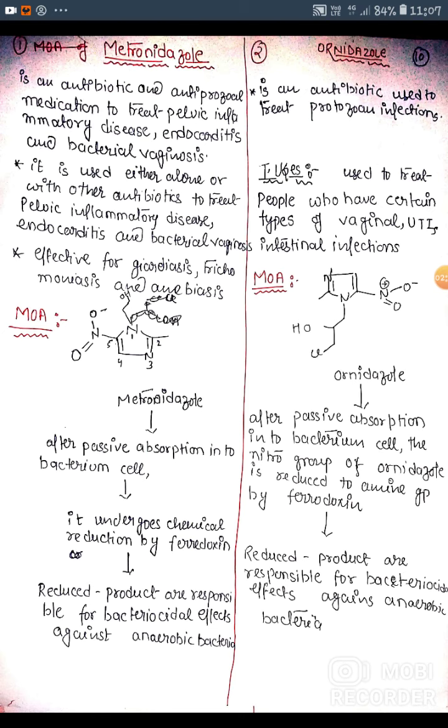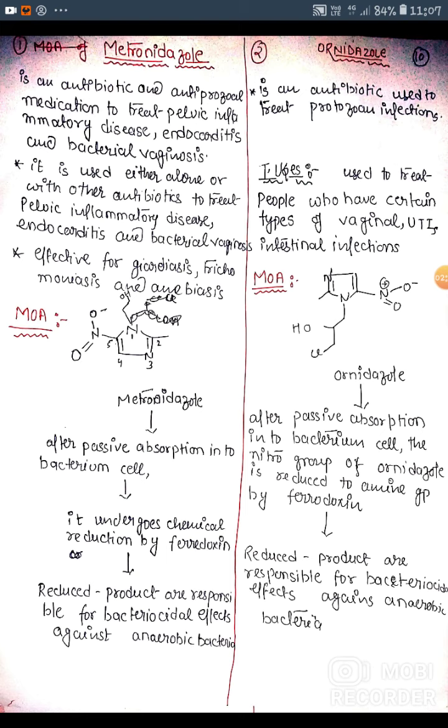So in the mechanism of metronidazole, the product responsible for the bactericidal effect is produced by reduction with the help of the enzyme ferredoxin.